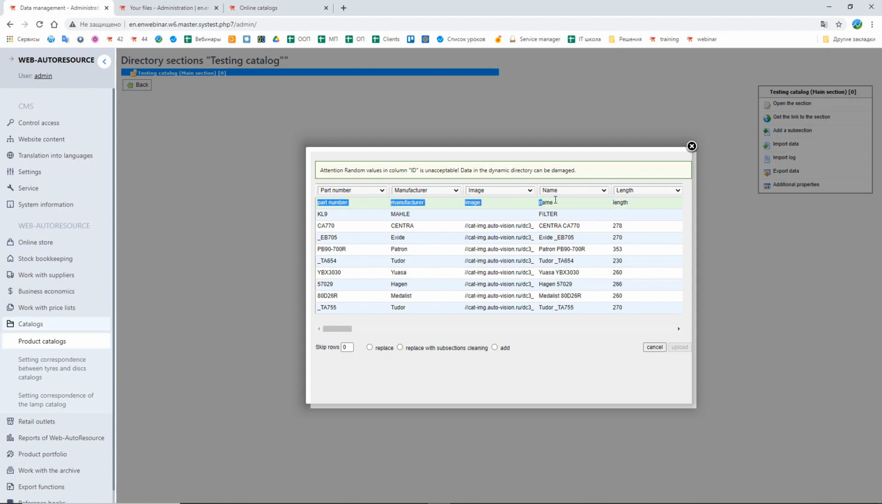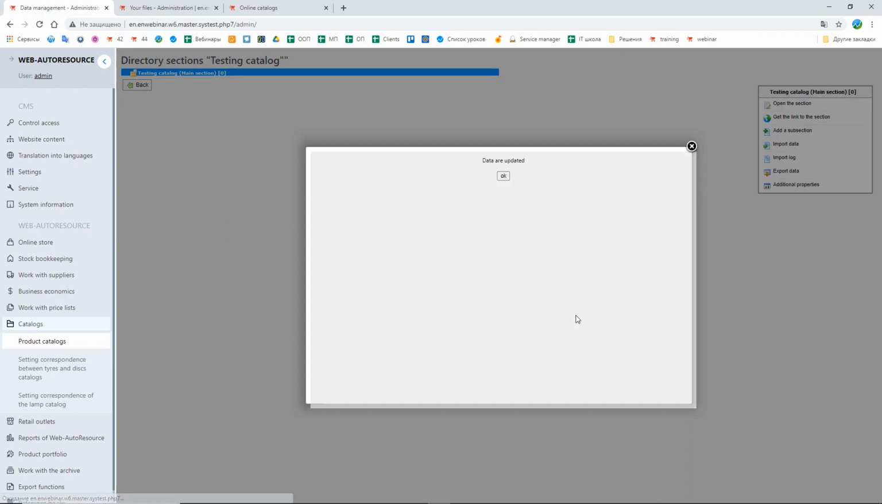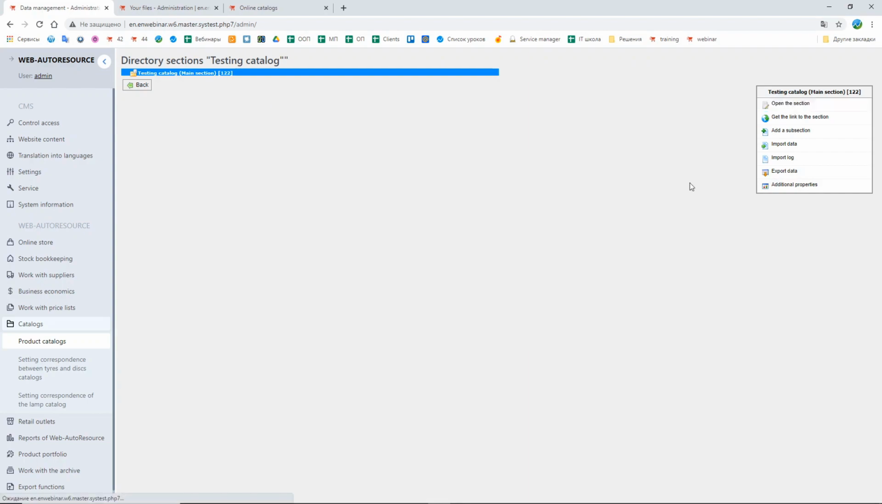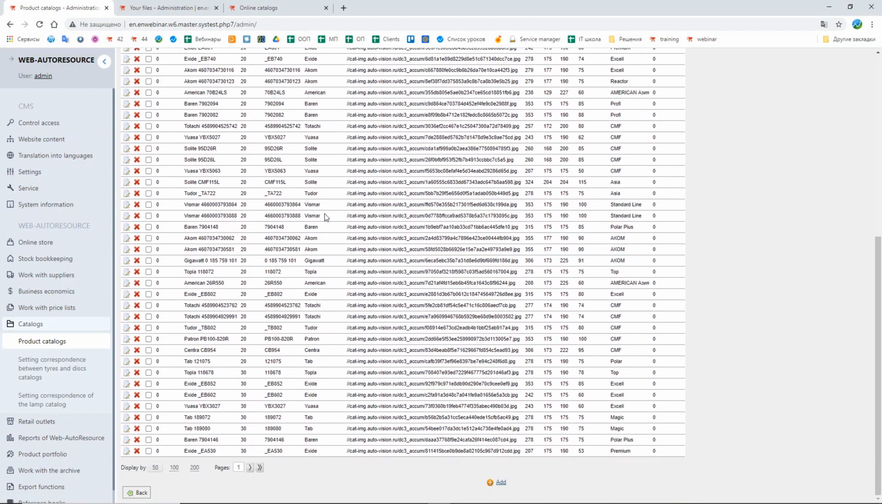I'm going to omit this header. I don't need this information in the catalog. So skip rows, one row. The line turned gray, it means that it will not be uploaded. And press the button add. That's it. Now we have all this information in the catalog.